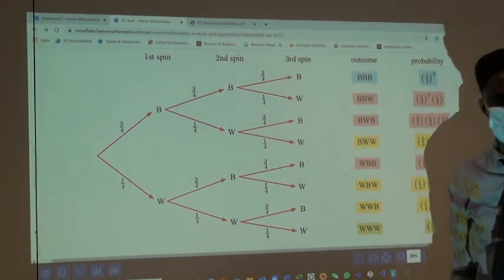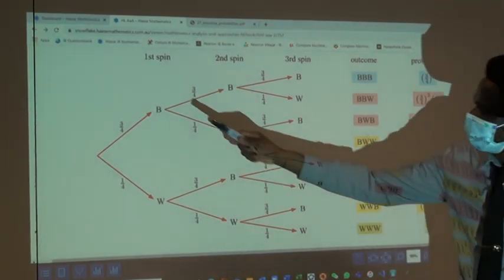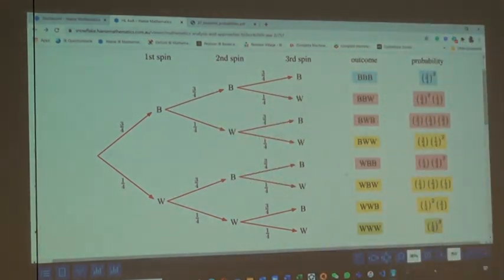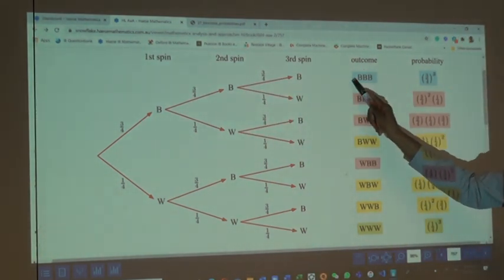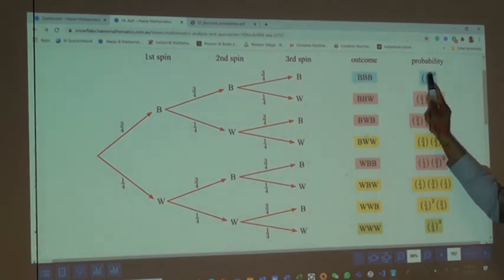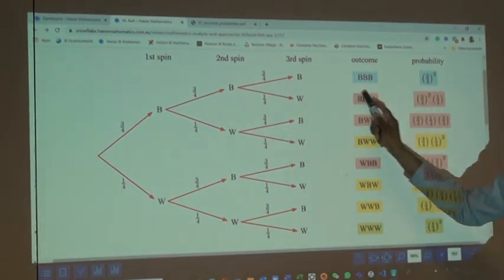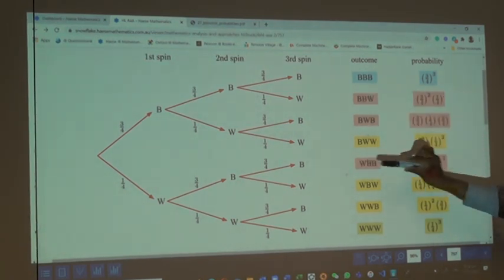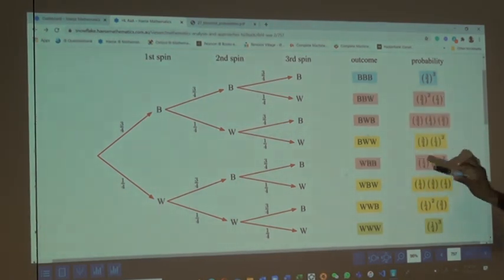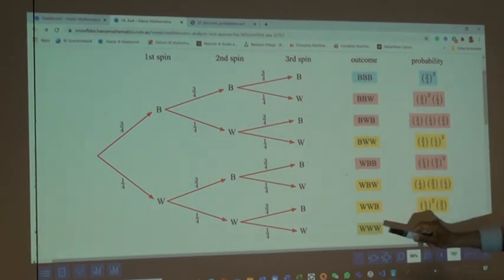And so we have all this. And you can say that the probability does not affect as well. So clearly you will see that here you have all blues. The probability is this. Here you have combination of blue and white with 2 blue and 1 white. And I like how this color coding was done. Okay? And here you have 2 white, 1 blue, and this is all white.